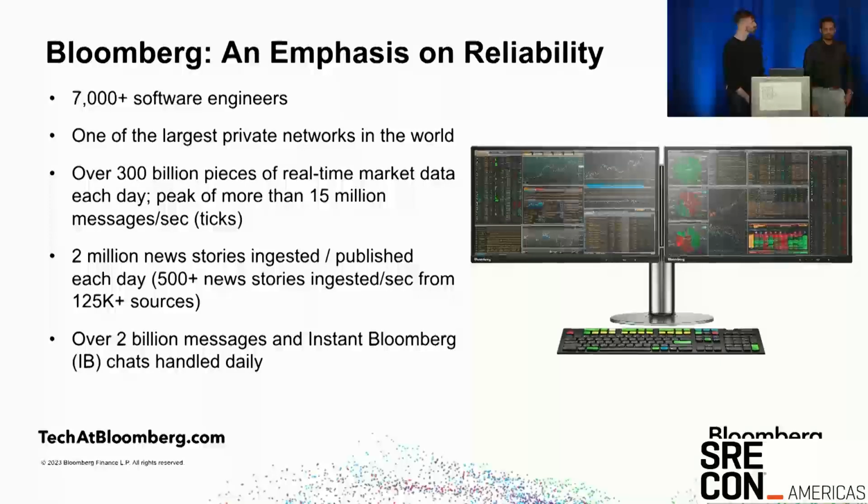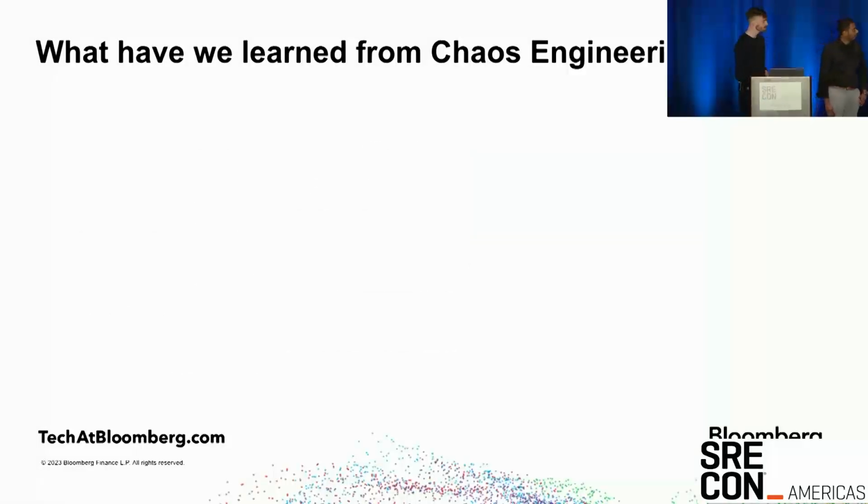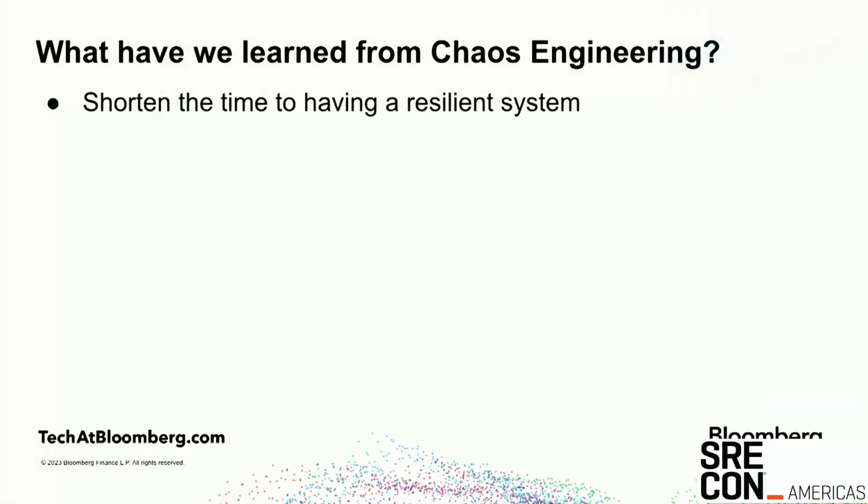And our clients are doing what they consider to be very important things with this data. So it's important that we're giving them the right data at the right time. So reliability has always been important to Bloomberg, but over the past few years, we've been trying to formalize more of these things that we've taken for granted. And one of those things that we've tried to do more of is chaos engineering. And as we've gotten better at it, I think we've learned a lot of the same things that other firms have learned about chaos engineering.